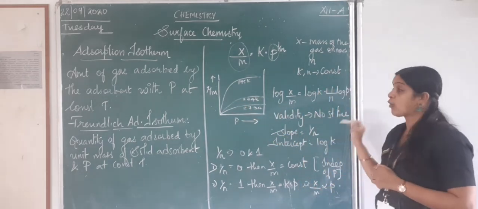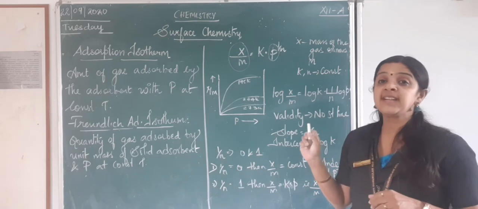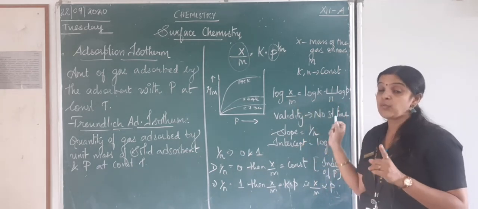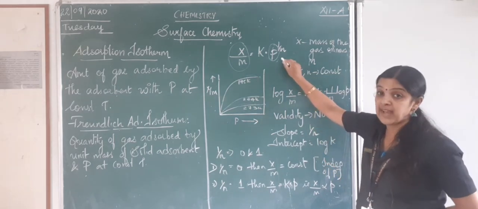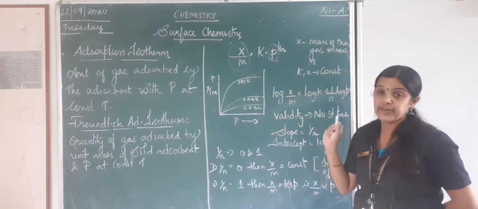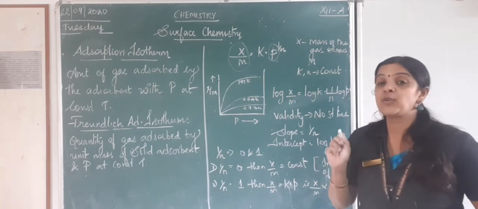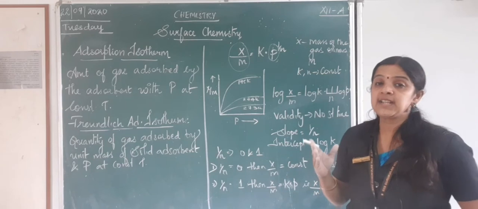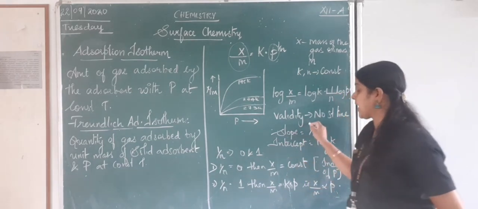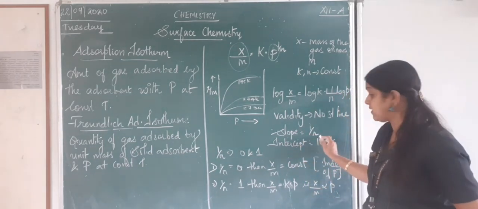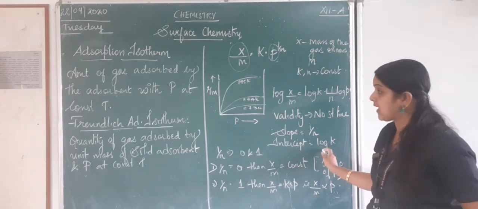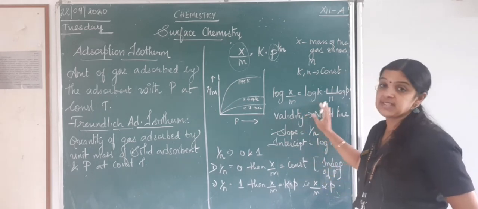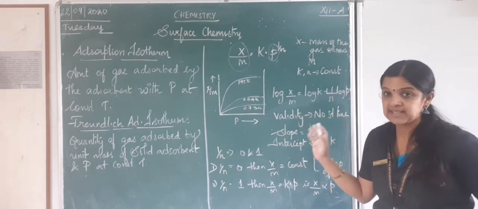But we know, according to the straight line equation, y is equal to mx plus c, the graph or the equation becomes valid only if there is a straight line. Unless I get a straight line, the equation is not valid. We have studied the equation of a straight line, right? Here slope is my 1 by n, intercept will be my log k, but I am not getting a straight line. So what am I supposed to do? I would say the equation has not become valid till now.